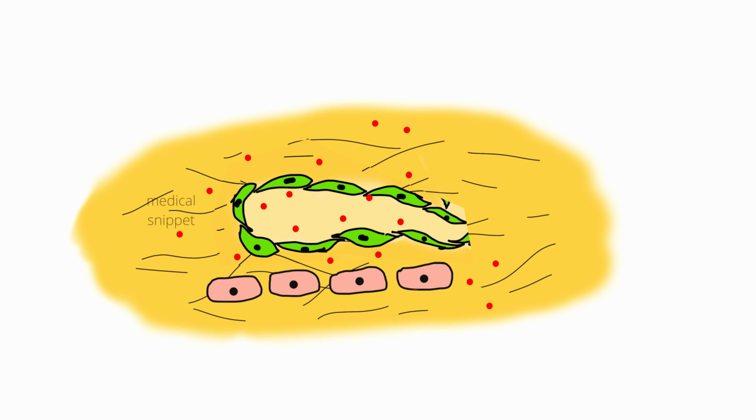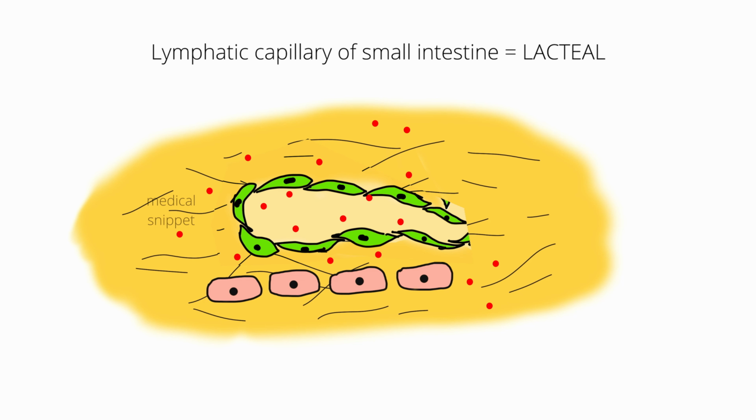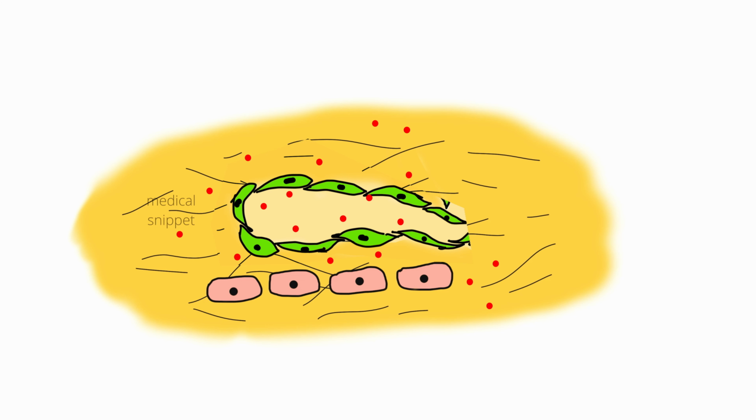There are also special types of lymphatic capillaries in the small intestine. These specialized lymphatic capillaries are called lacteals. These lacteals absorb nutrients from the small intestine and drain it into the bloodstream. It should be noted that the collapse of the capillaries is prevented by anchoring filaments binding the endothelial cells to the surrounding structural tissues in the interstitial spaces.